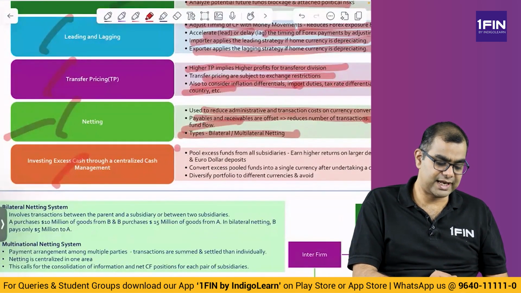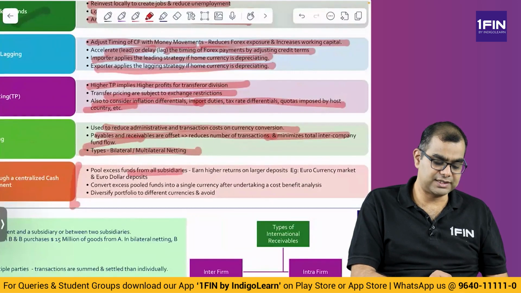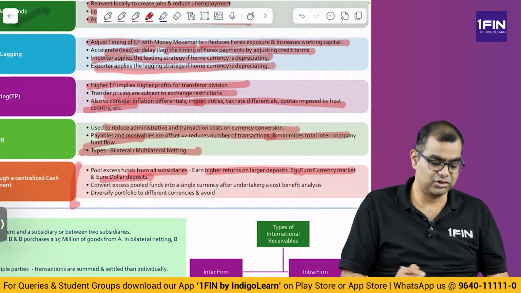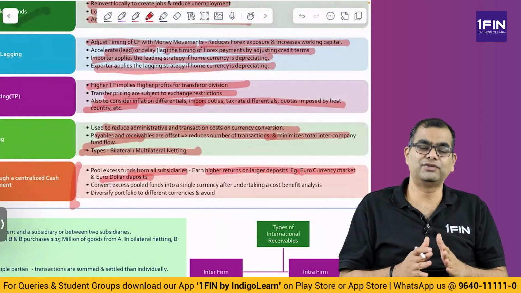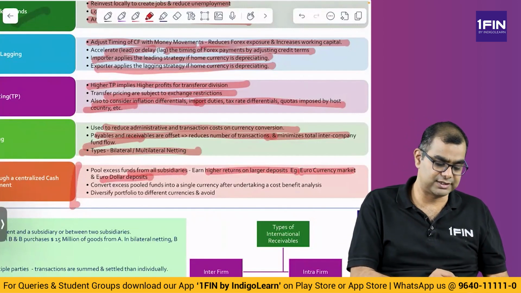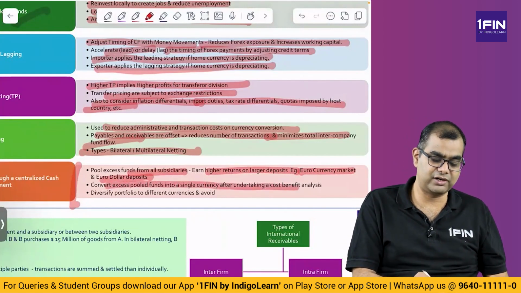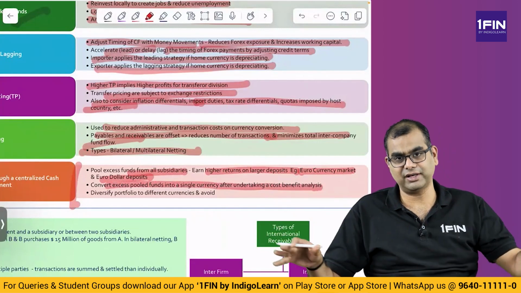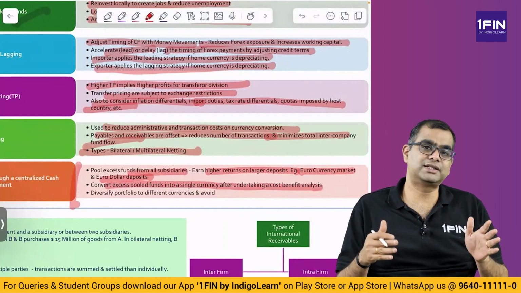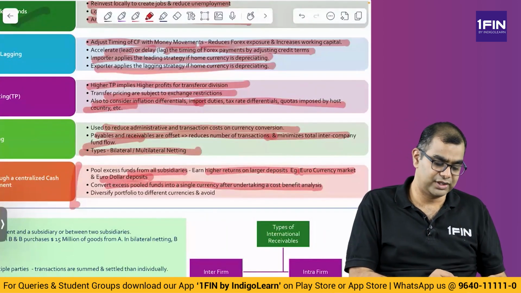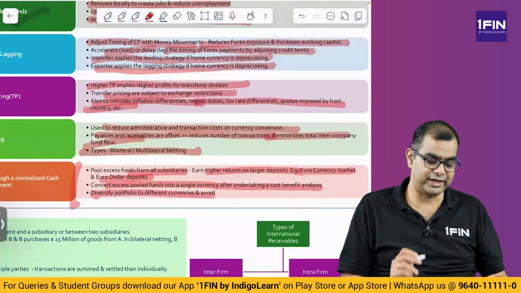If you have any excess cash, pool excess funds from all subsidiaries and earn higher returns on larger deposits, in the euro currency market, euro dollar deposits. So if you have excess funds, pool all of those in a place where you can earn better returns. Convert excess funds into a single currency after undertaking a cost benefit analysis. So don't keep excess funds everywhere, keep a nominal amount. If one currency or country is giving you better return, convert into that. Diversify the portfolio to different currencies and avoid risk.